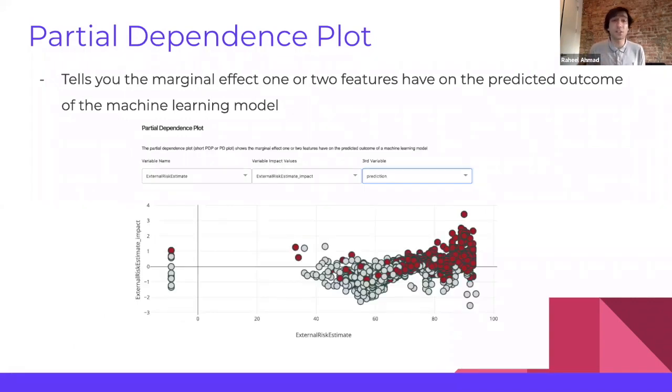Number one, we have the partial dependence plot. It's a very simple one, very widely used. It shows the marginal effect one or two features have on the predictive outcome of a machine learning model. Very simple one. We'll further go into the detail of it in a few minutes.